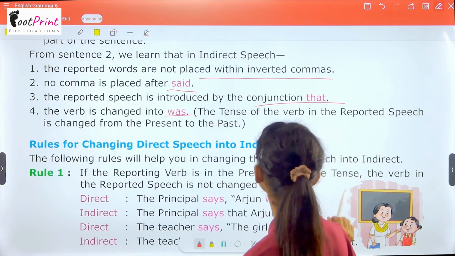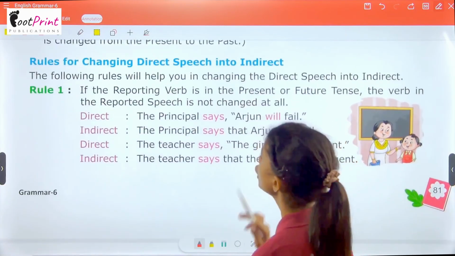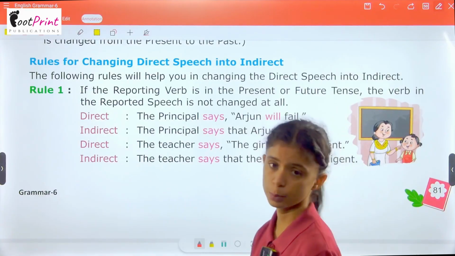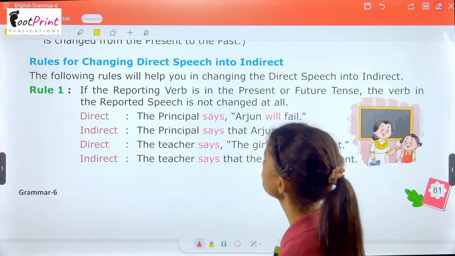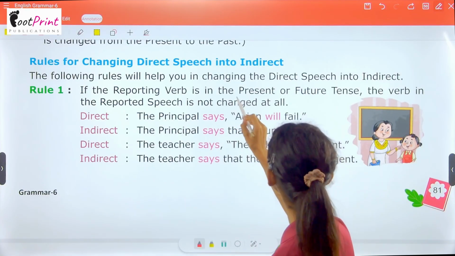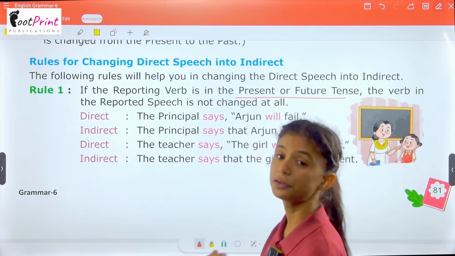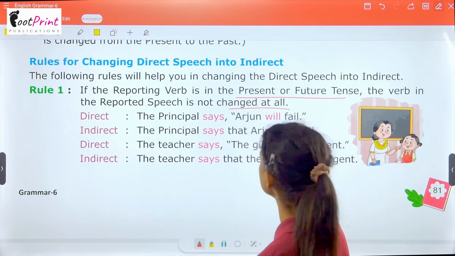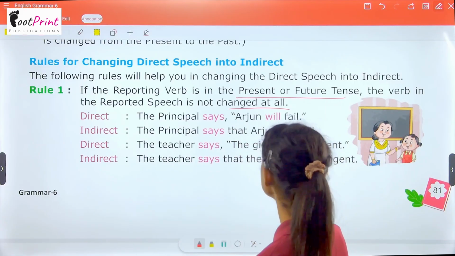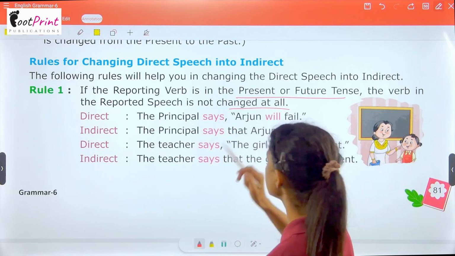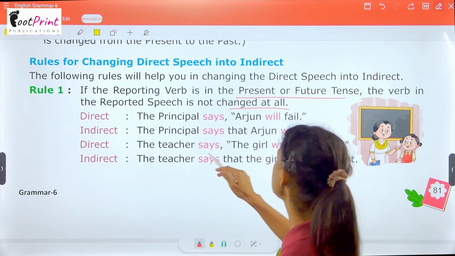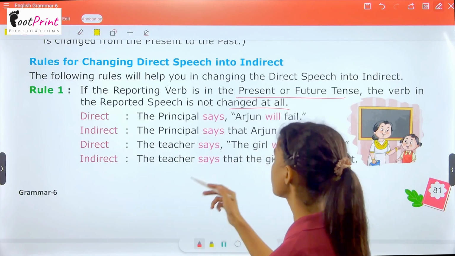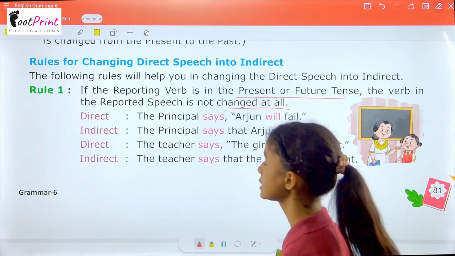Now, rules for changing direct into indirect. Let's see the rules. If the reporting verb is in the present or future tense, the verb in the reported speech is not changed at all. For example, the principal says, "Arjun will fail." The principal says that Arjun will fail. The teacher says, "The girl was intelligent." The teacher says that the girl was intelligent.